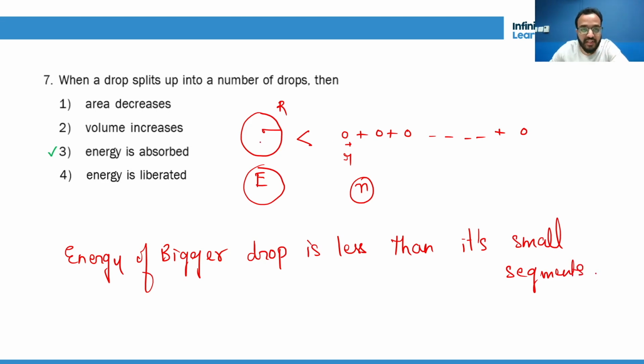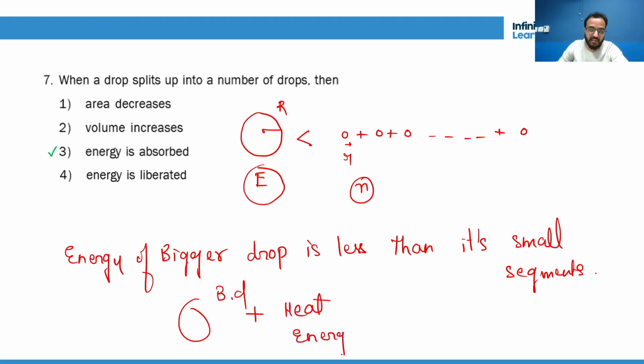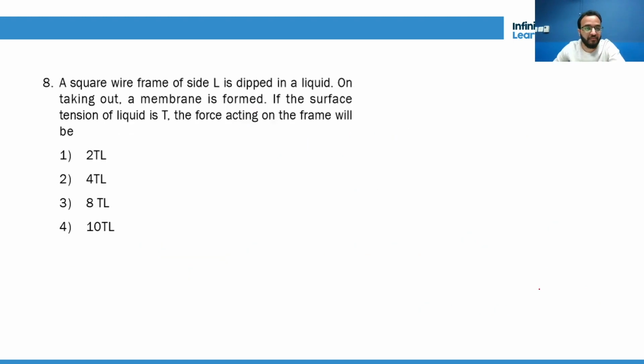So obviously if its energy is less, then it has to absorb some energy. So bigger drop plus some energy in the form of heat will split into small droplets. Got it? Now a square wire frame of side length L is dipped in a liquid.